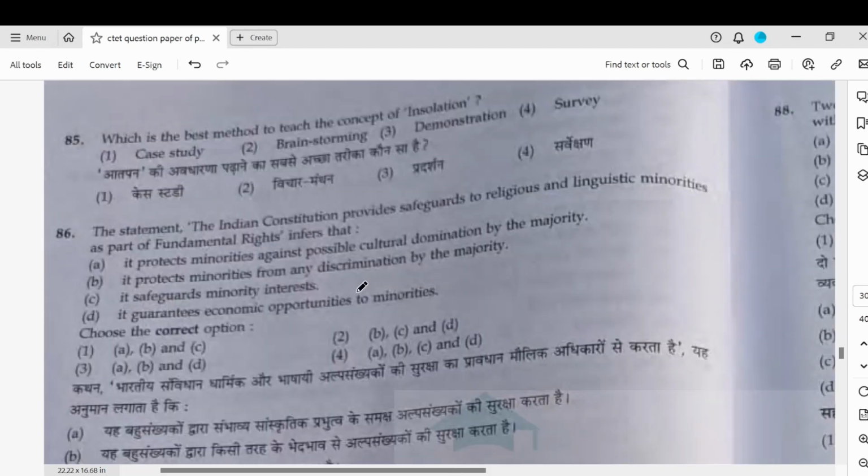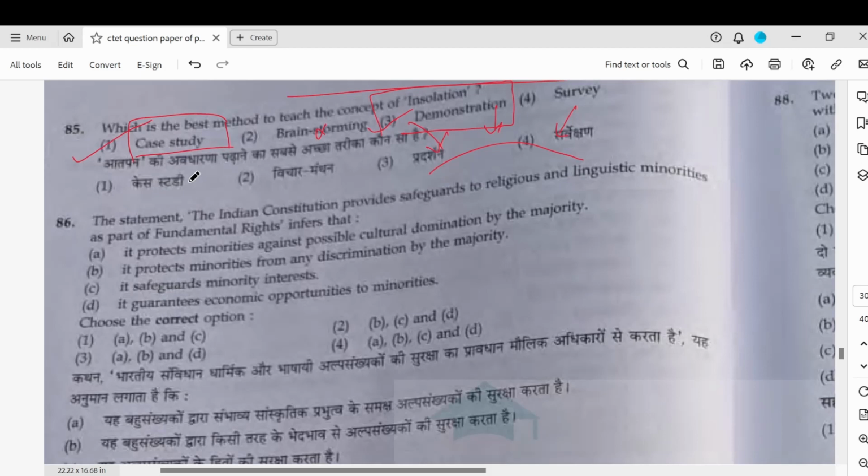What is the best method to teach the concept of insolation? So insolation is basically showing how much of the sun's rays reach Earth, and I'm not sure how you can demonstrate it, but therefore we will go with case study, because you can't expect the child to go place to place and survey. Brainstorming is of no use here. Demonstration actually would be very good, but you can't really demonstrate this, if a teacher could maybe bring it in. So case study, I think, would be the best option out here. Let's see what CTET will say about this.